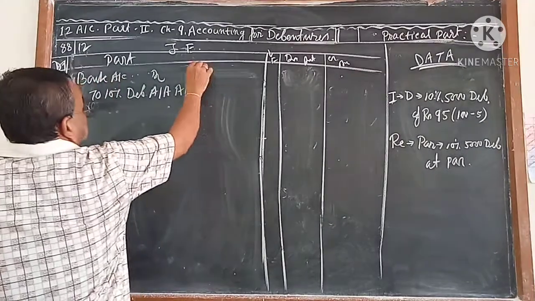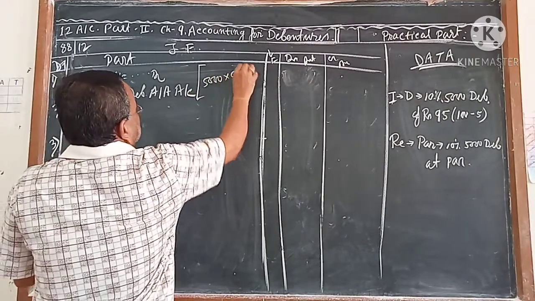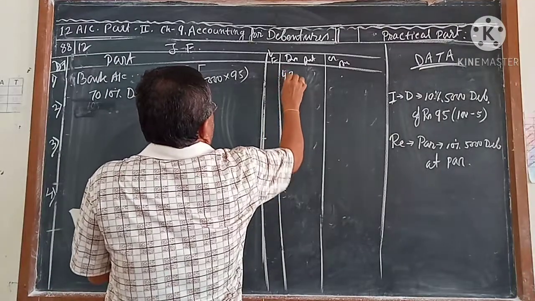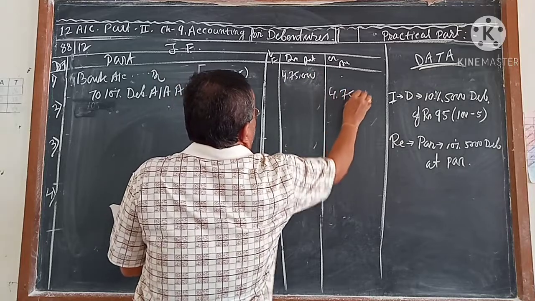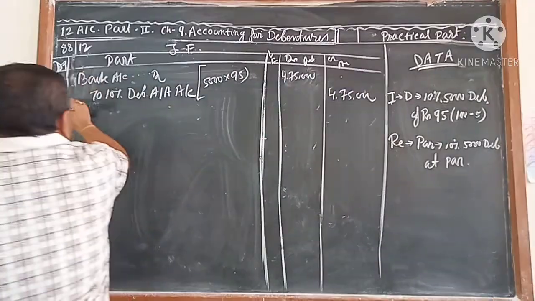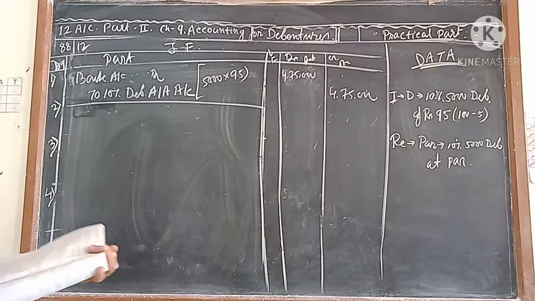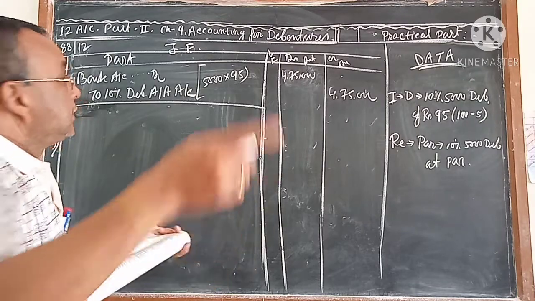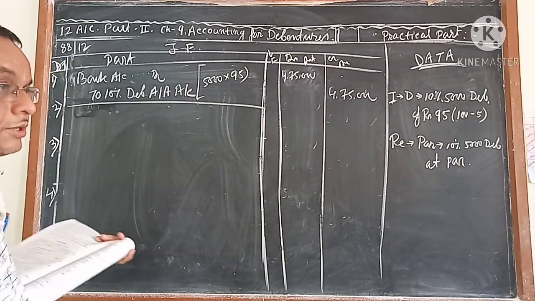How much? 5,000 into 95, which is 4,75,000. You will get it here, because you are not going to get 100 rupees, you are going to receive 95 rupees. And the 5 rupees discount that you got will come in the next entry, not in the first entry.